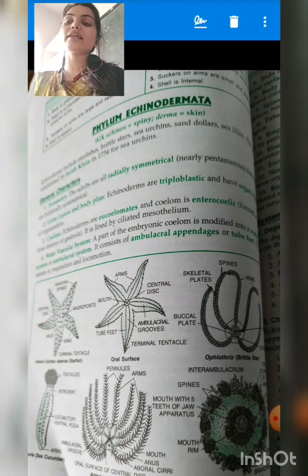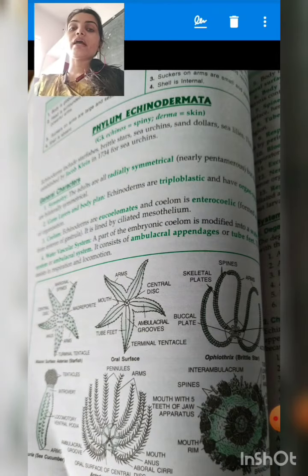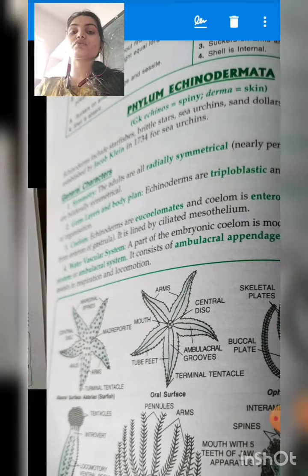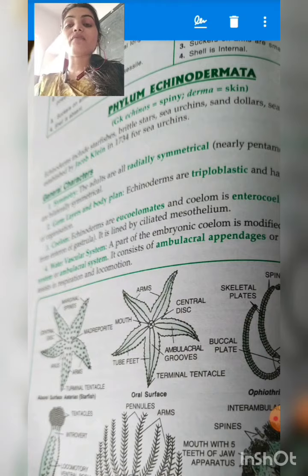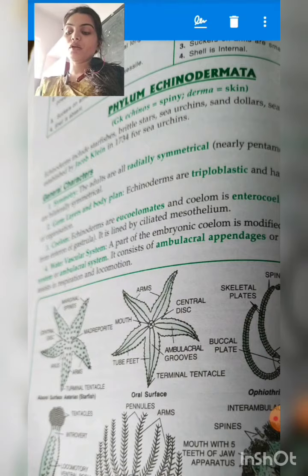After that, students, the next phylum is phylum Echinodermata. Now how will you define the phylum Echinodermata? These animals have a spiny skin, the skin will contain spines. If you see the diagram or the examples given on your screen, students, you can see all the animals belonging to the phylum Echinodermata have spines on their skin. For example, whether it is sea urchin, brittle star, or any starfish, basically all belong to the phylum Echinodermata.